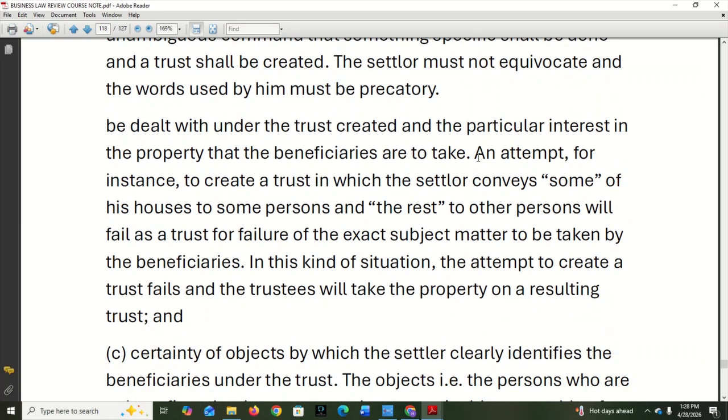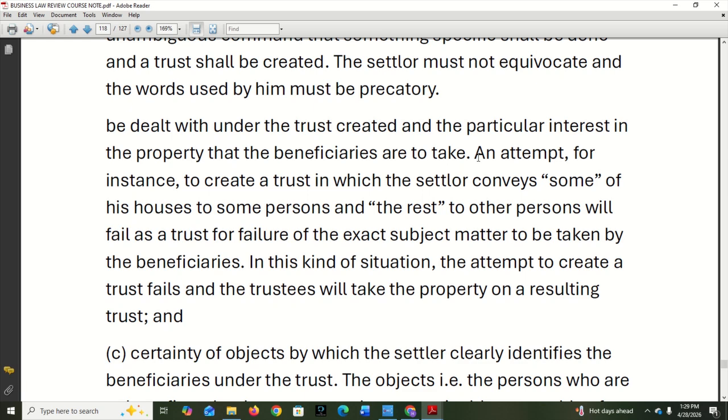For example, an attempt to create a trust in which the settlor conveys some of his houses to some persons and the rest of that persons will fail as a trust for failure of the exact subject matter to be taken by the beneficiary. So they must also clearly state what the subject matter is. What is it? Property A, property B, property C is to be managed on the behalf of A, B, C. Property X, Y, and Z is to be managed on behalf of K, Y, Z. That's an example of an express trust.